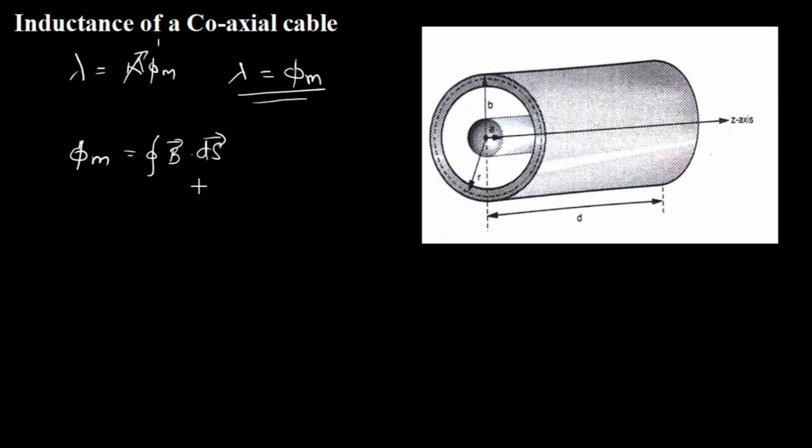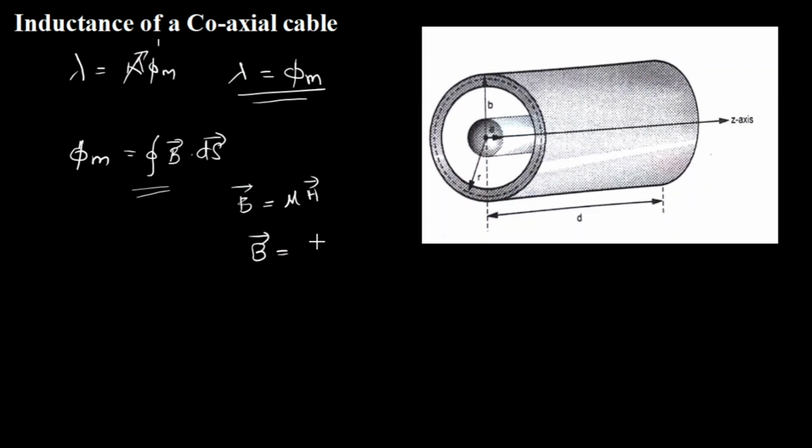So phi m is the closed integral of B dot dS. This is already known to us, I am not going to explain why. Now B is nothing but mu H, and I already know H due to a coaxial cable.